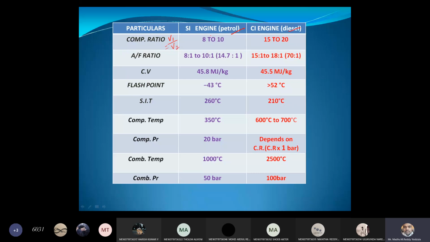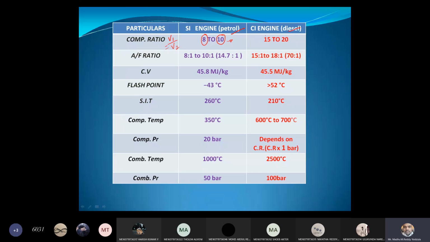Petrol engines are low compression ratio engines, so the compression ratio varies from 8 to 10. That is the reason petrol engines are less bulky as compared to diesel engines, because of the low compression ratio. Due to the low compression ratio, the vibrations are less, the engines are very smooth, and the size of the engine is also small.